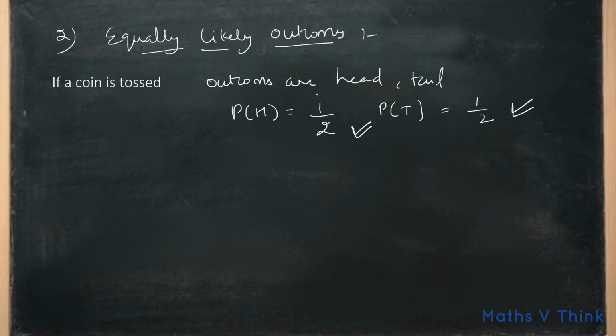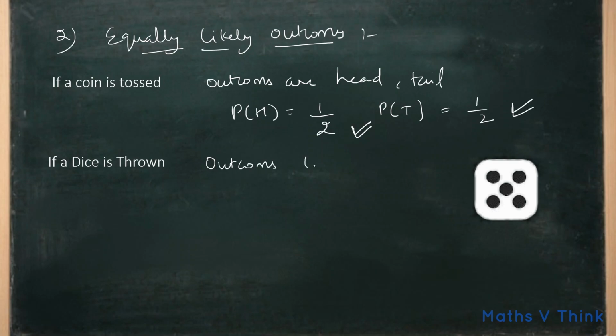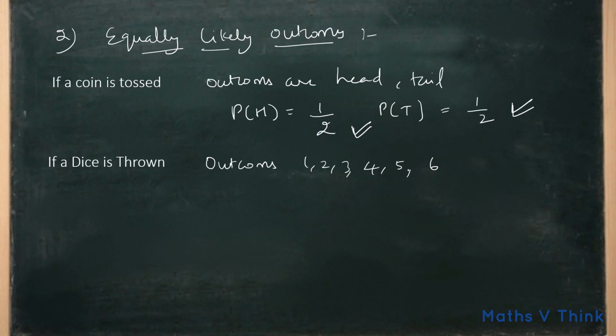One more example. If a dice is thrown, here outcomes are 1, 2, 3, 4, 5 and 6. Each number has the same possibility of showing up. Suppose probability of getting 1 is 1 by 6. Same way probability of getting 2 is also 1 by 6, probability of getting 5 is 1 by 6 and probability of getting 6 is also 1 by 6. So each number is showing the same possibility.